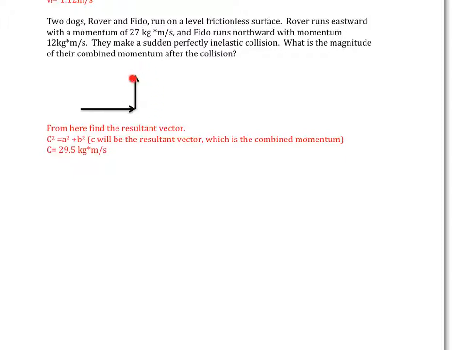Fido runs northwards, so that would be this vector. They make a sudden, perfectly inelastic collision. What is the magnitude of their combined momentum after the collision? Well, what we're looking for is this resultant vector. And we solve that by doing the Pythagorean theorem. And we find that our final momentum in this example is 29.5 kilograms times meters per second.